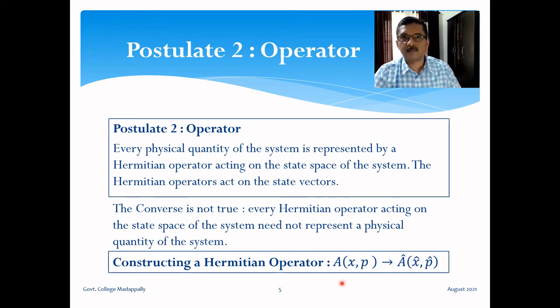Sometimes we have to make some rearrangement of the terms, but this is the essential idea. First you express the classical quantity as a function of position and momentum, then replace position by position operator and momentum by momentum operator. That is the recipe for the construction of a Hermitian operator. Okay.